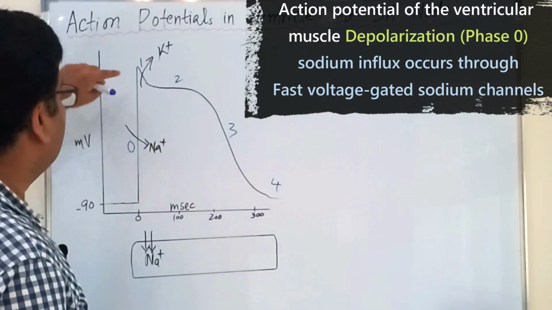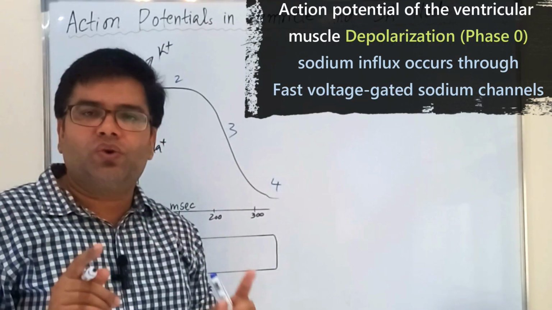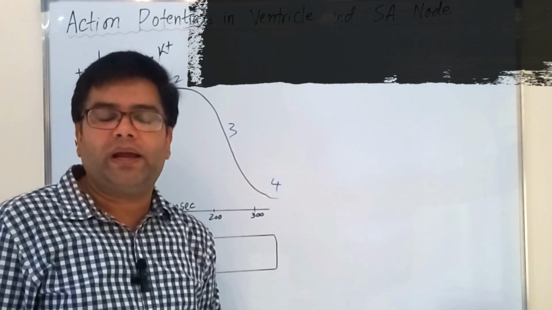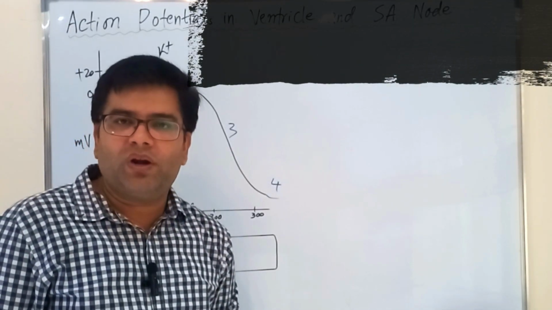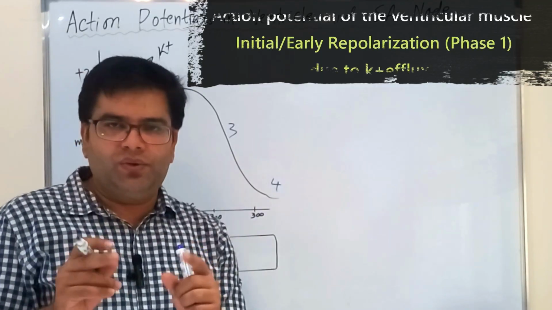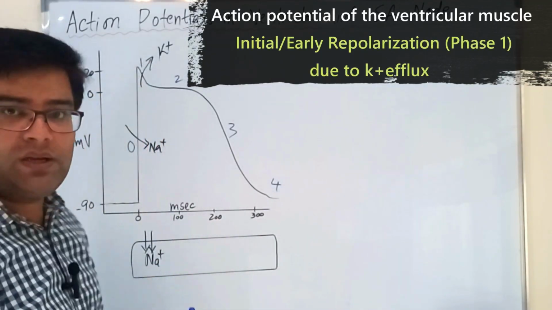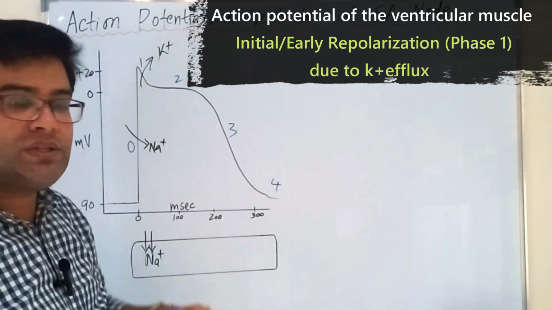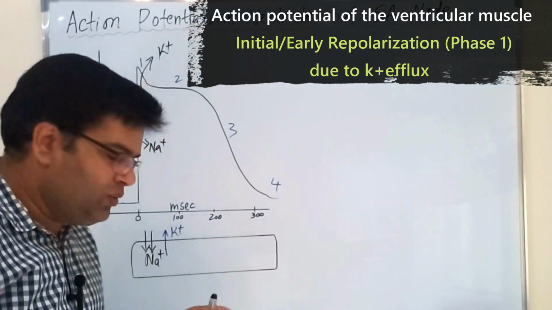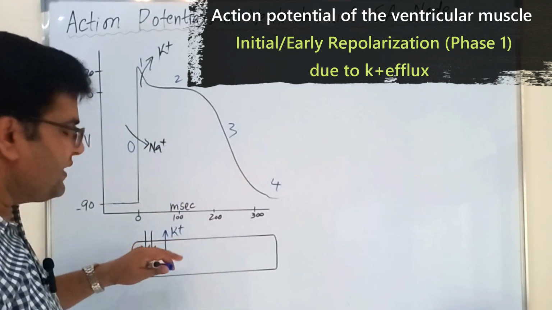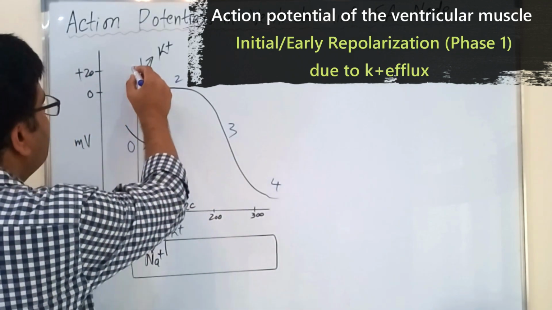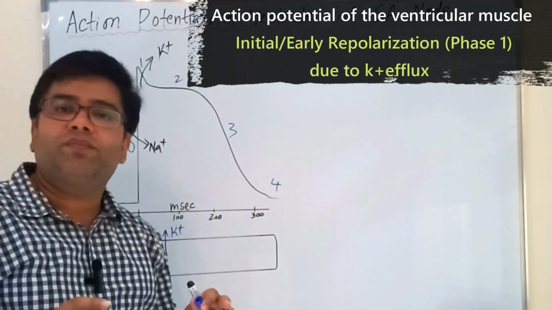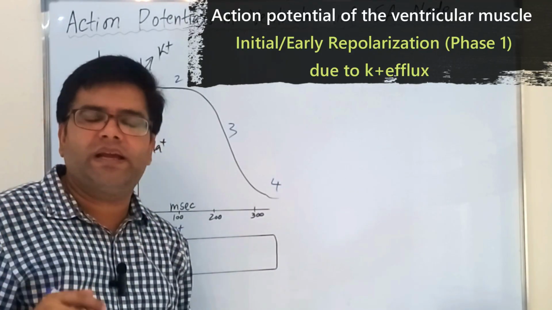At the peak of phase 0, you can see the sodium channels are closed, and now another phase starts, which is phase 1. This is also called early repolarization or initial repolarization. During this phase, another channel opens, which is the potassium channel. Potassium diffuses from inside of the cell to outside. Potassium is a positive ion. If it is lost from inside to outside, what will happen? Inside will become less positive. That's why the membrane potential falls from plus 20 millivolts down to about 0 millivolts. So positivity decreases inside the cell.